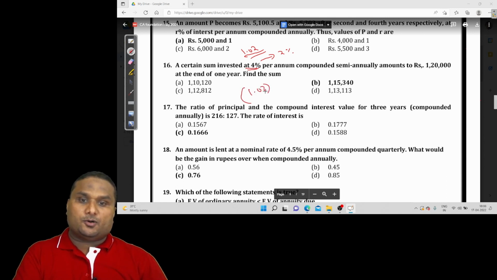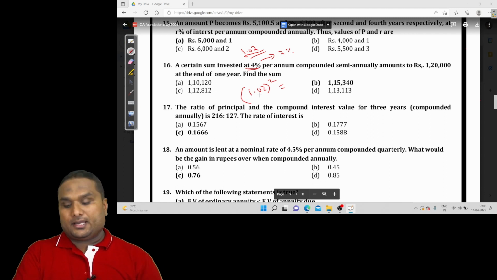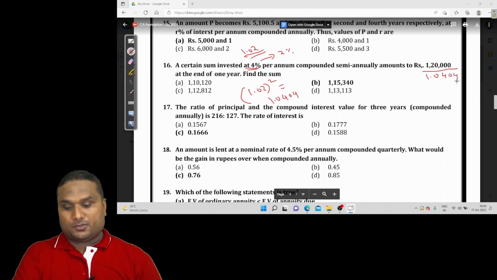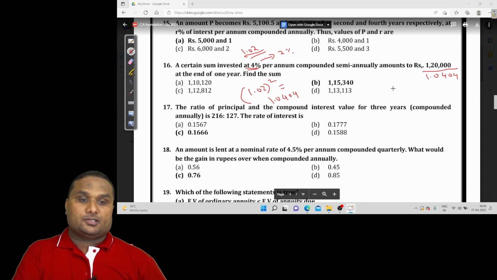So interest is compounded half yearly. The impact of one year of compounding is 1.02 to the power 2, that is 1.0404. This is the accumulated value, 1,20,000. So 1,20,000 divided by 1.0404. The answer is 1,15,340.25.